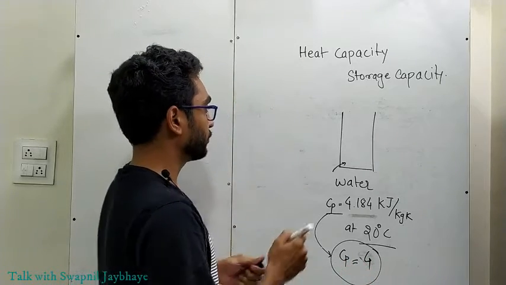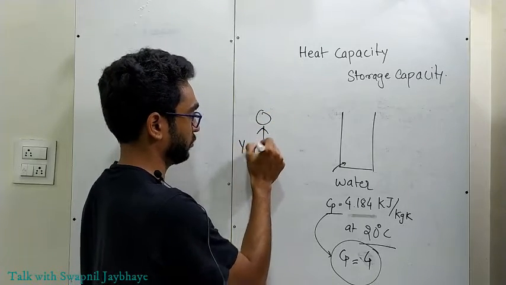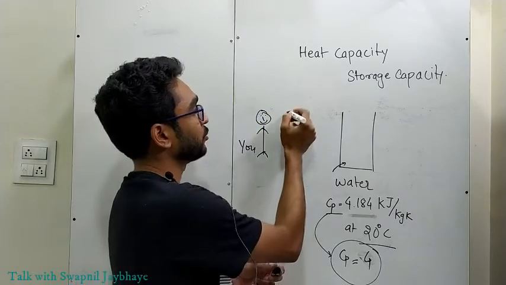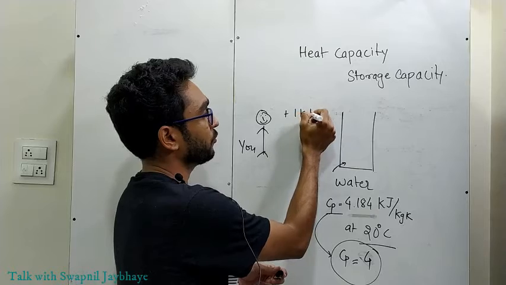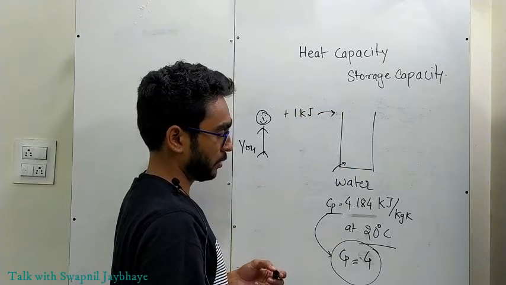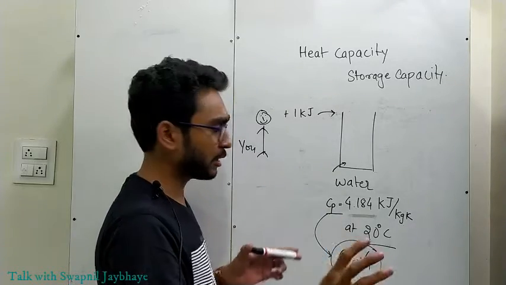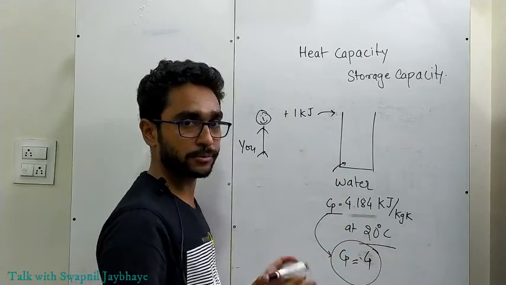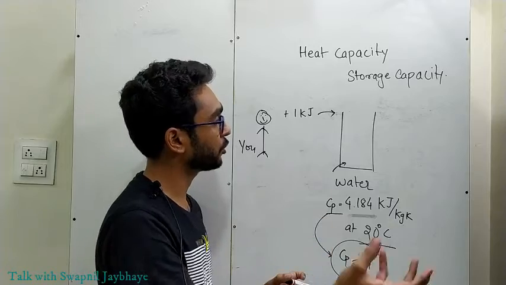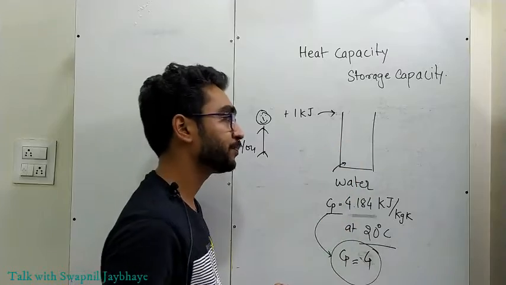So what you are doing is, you are adding 1 kilojoule of heat energy to this water. Your task is just to increase the temperature of water.